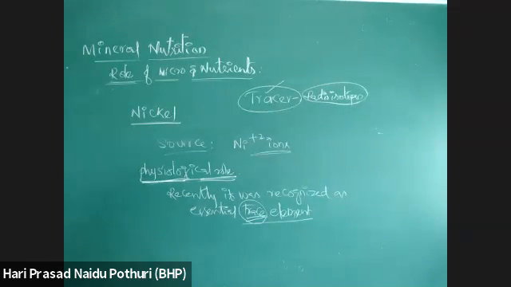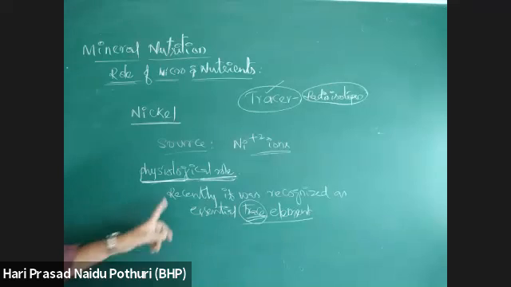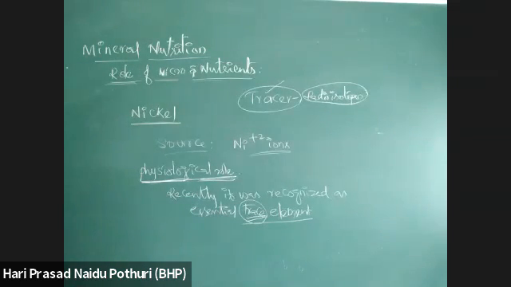Next, required for the activity of urease.